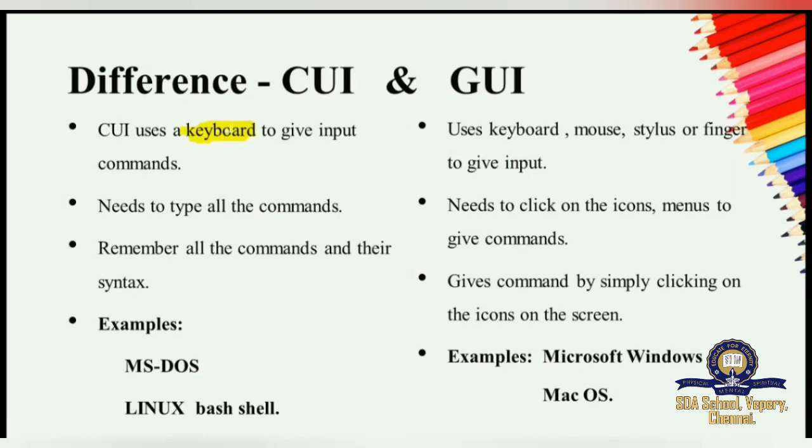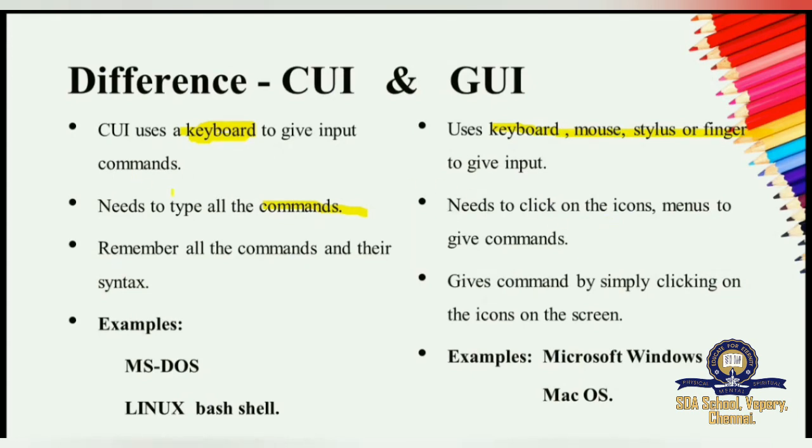At the same time, GUI uses keyboard, mouse, stylus or finger to give input. CUI needs to type all the commands. Yes, you have to type anything, even to open, copy, paste, anything you want to perform through command prompt. You have to go only through commands. But here, do you need to remember the commands? Is it necessary for you?